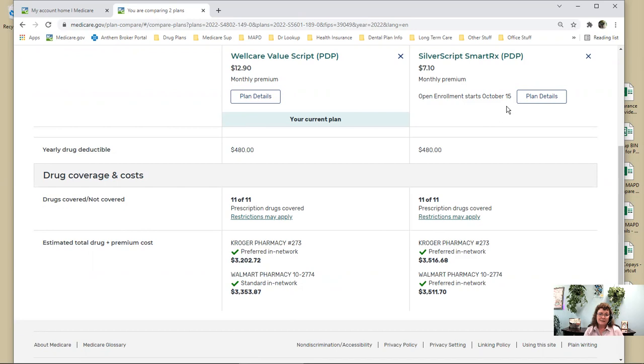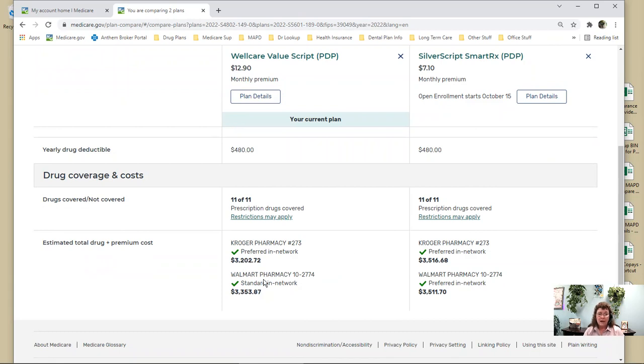So if you were in this SilverScript Smart RX, when I call you up and I say, hey, I can save you $314 for the year, do you want to change? You might say, sure, I'll do that. And so that's how I know I can save you money.